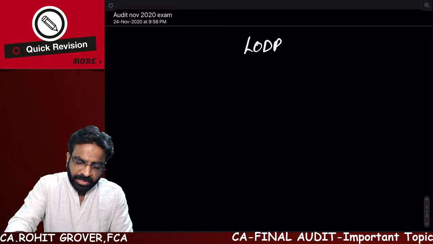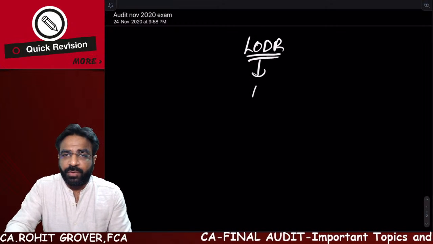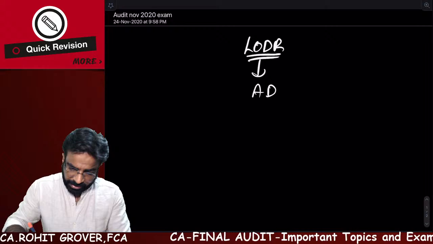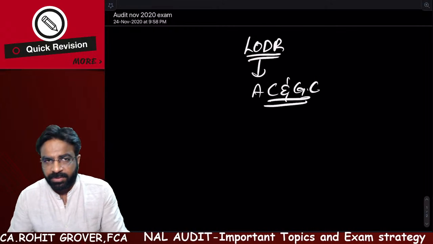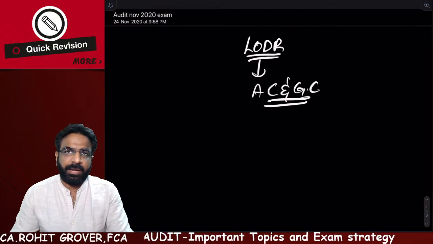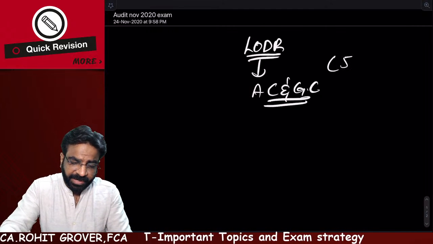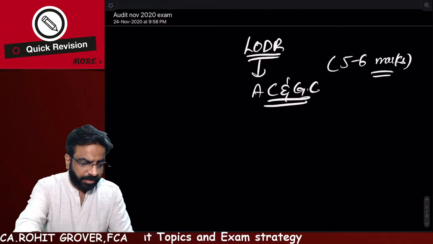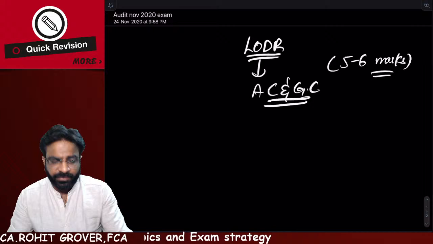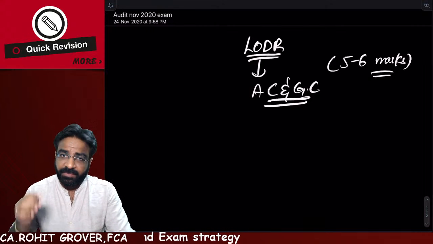First of all, you all know that LODR is a part of your audit committee and corporate governance chapter. That is a very, very important chapter you have. Approximately 5 to 6 marks are going to come from this particular chapter, right or not? So 5 to 6 marks are going to come from this chapter. So that makes this chapter very important.